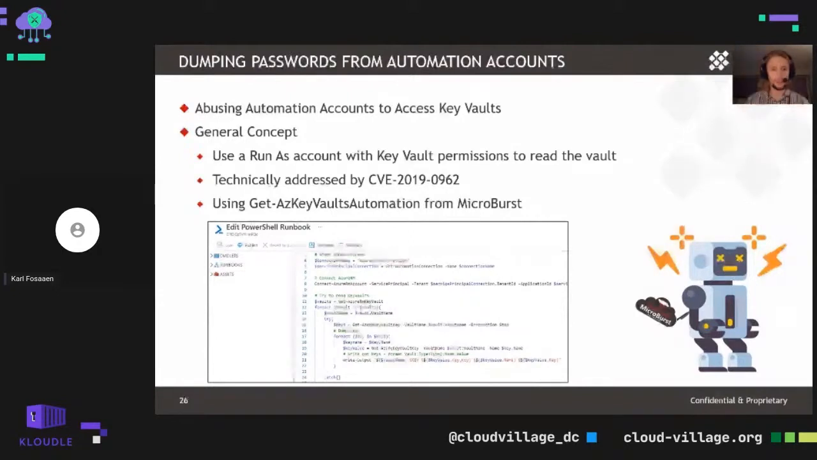This was technically addressed by Microsoft by a CVE. There were some default configurations associated with that. We put out a blog post related to that that goes into more detail. It explains all of that stuff, but we don't need to cover that here. So something to keep in mind as you get access to automation accounts is you may be able to hit Key Vaults from that automation account.